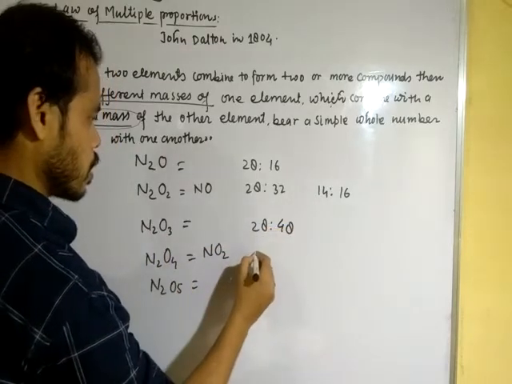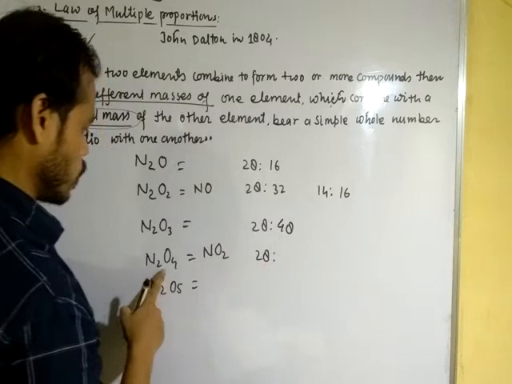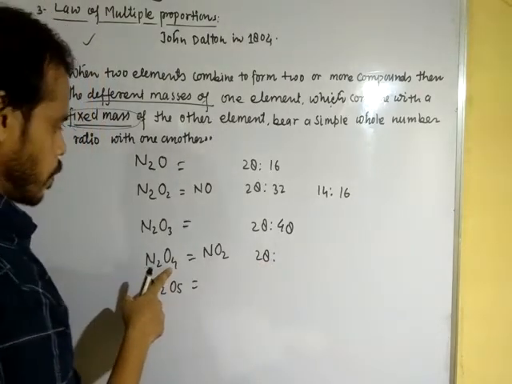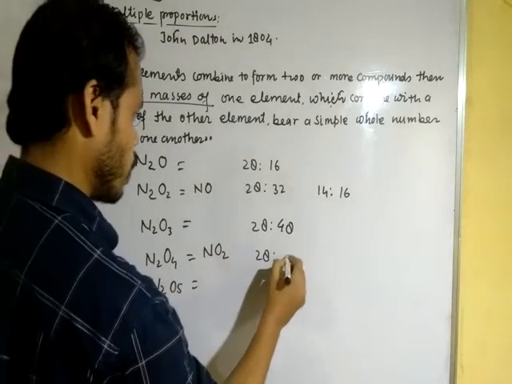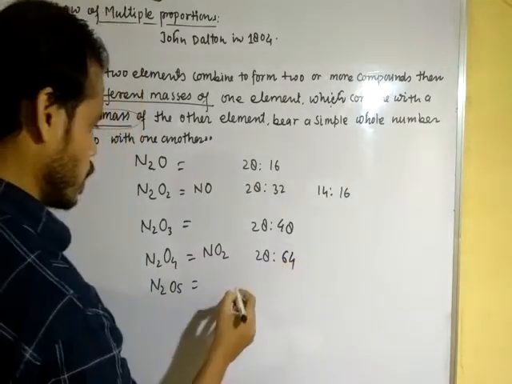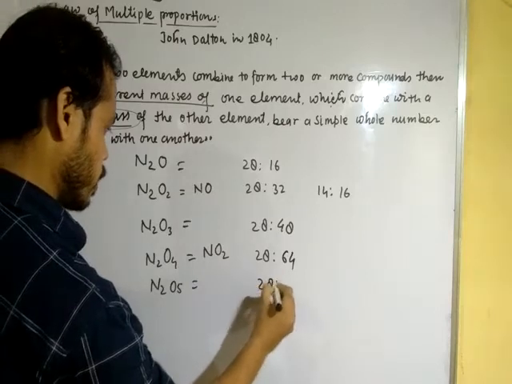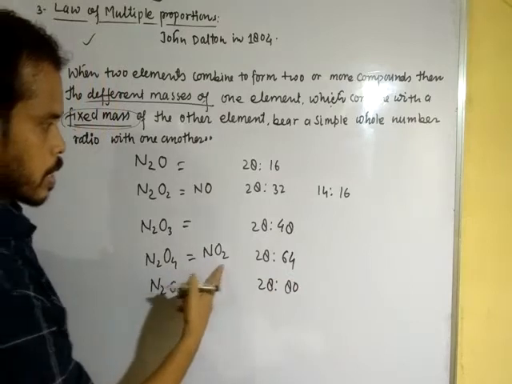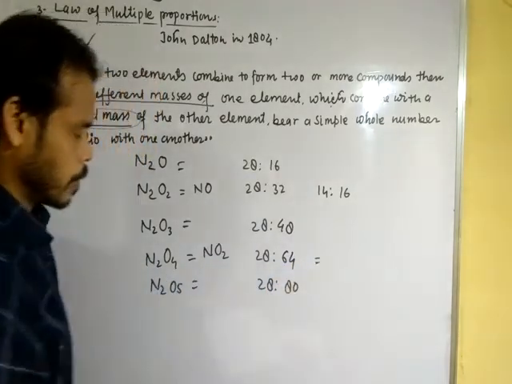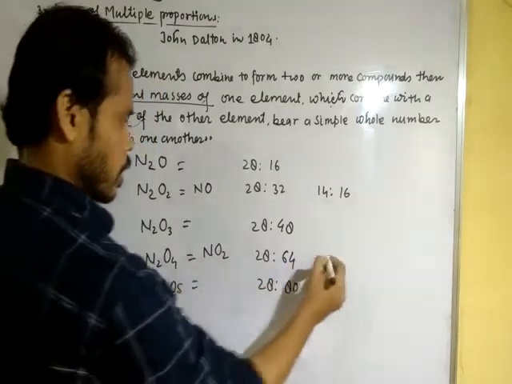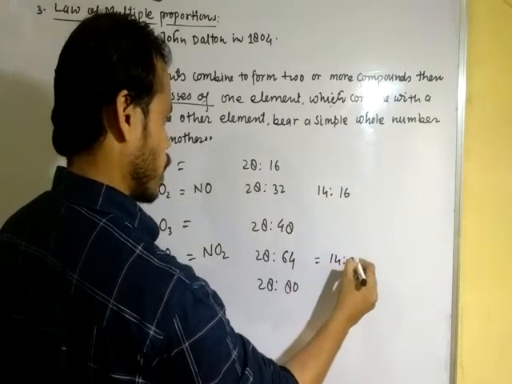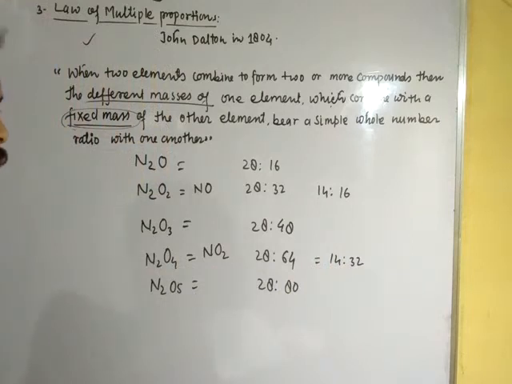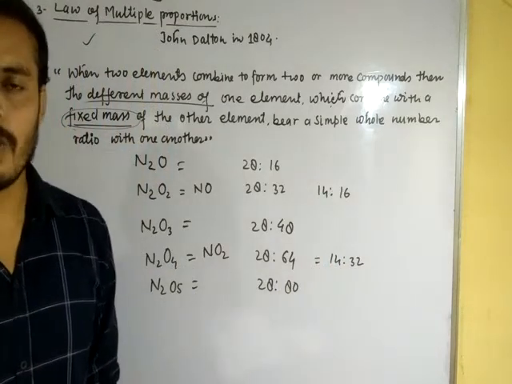In this case 28:64. In this case 28:80. You can also modify this to 14:32. But it will be a simple whole number ratio.